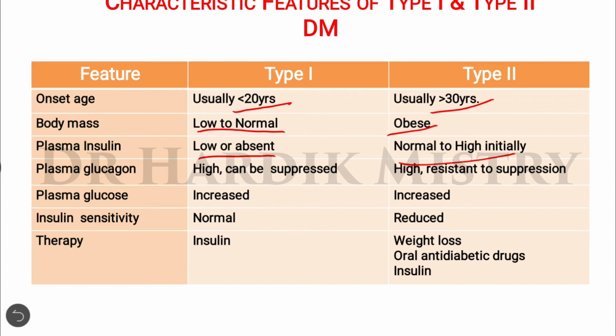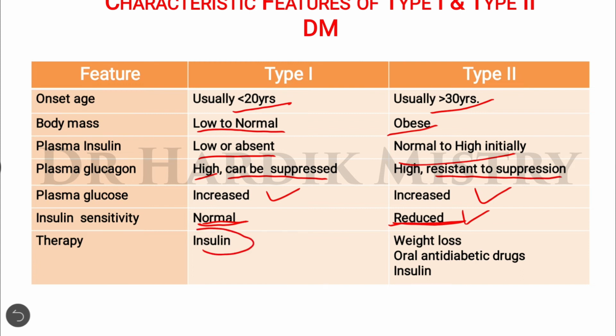In both type 1 and type 2 the plasma glucagon level is high, but in type 1 the glucagon level can be suppressed, whereas in type 2 there is resistance to the suppression of plasma glucagon. Plasma glucose level increases in both type 1 and type 2 diabetes. In type 1 insulin sensitivity is normal, whereas in type 2 there is decreased sensitivity to insulin, so the condition of insulin resistance is present in type 2.